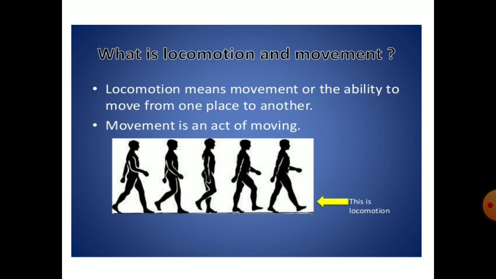Whereas plants show growth in a particular direction, but they don't move from one place to another. That means they show movement. When we talk about movement and locomotion, different types of organisms exhibit different locomotion.